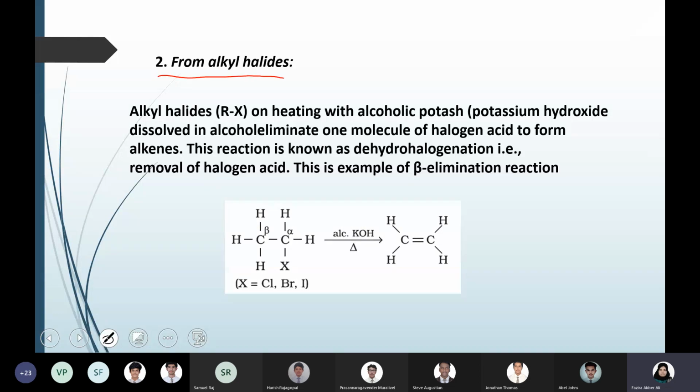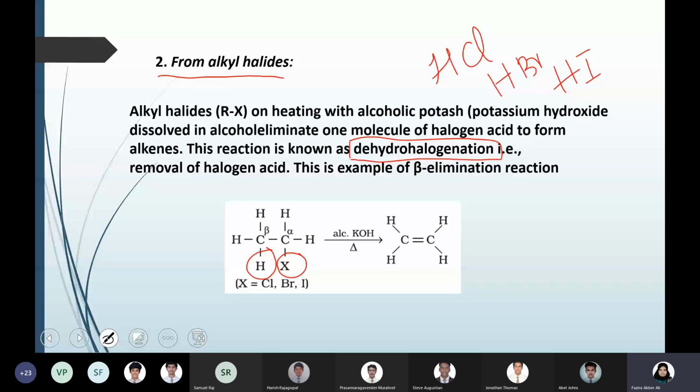Here you can remove hydrogen halide, where a halogen goes along with the hydrogen. This kind of removal of hydrogen and halogen is called dehydrohalogenation. Hydrogen halide means, for example, HCl, hydrogen and a halogen, HBr, HI.